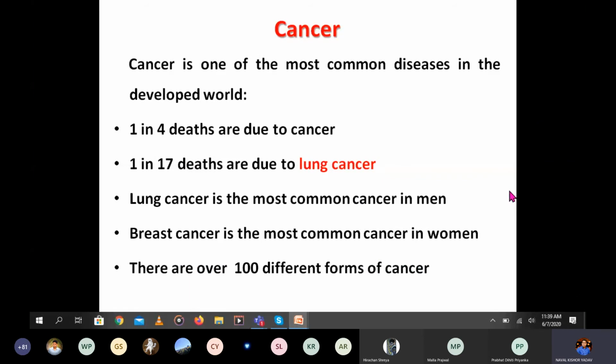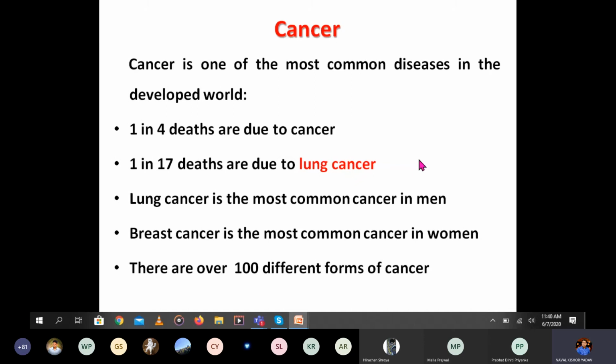So till now this is just the introduction to how cancer is formed when there is uncontrolled cell division or cell cycle. As I told, cancer is the second largest killer in developed and developing countries both. So 1 in 4 deaths are due to cancer, and 1 in 17 deaths are due to lung cancers.